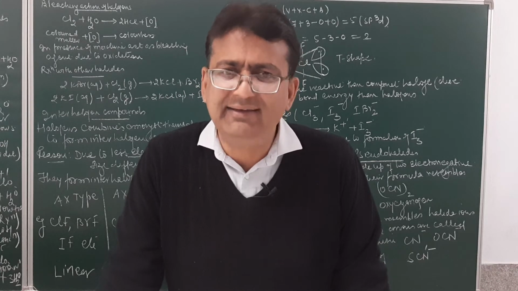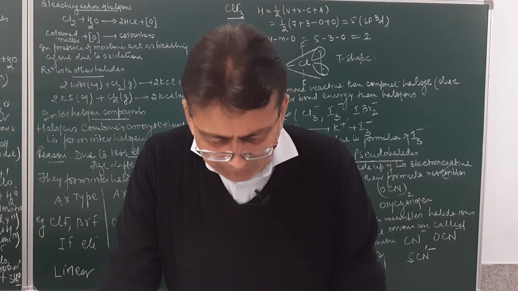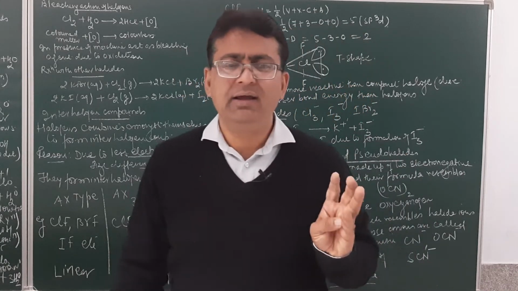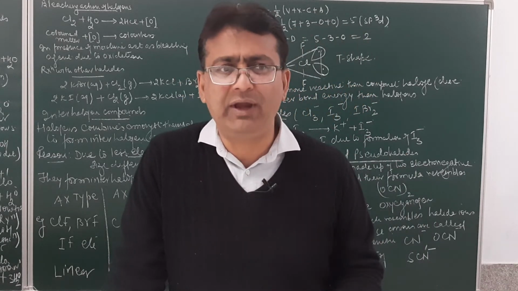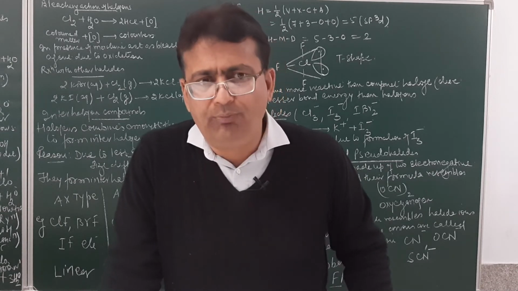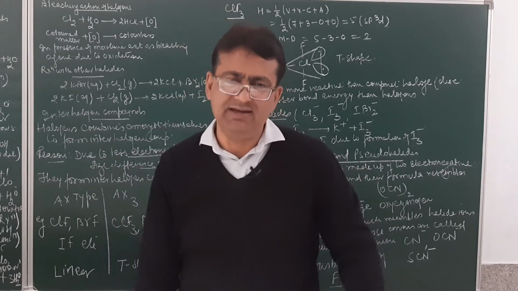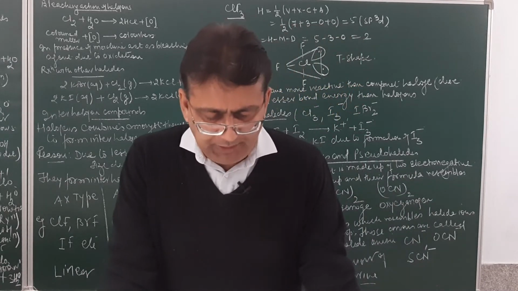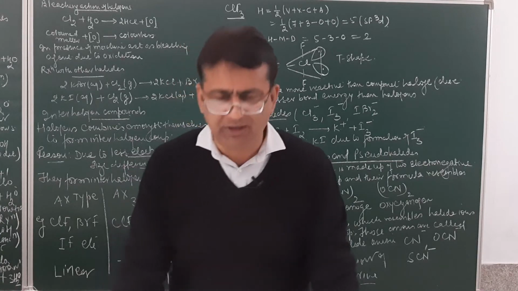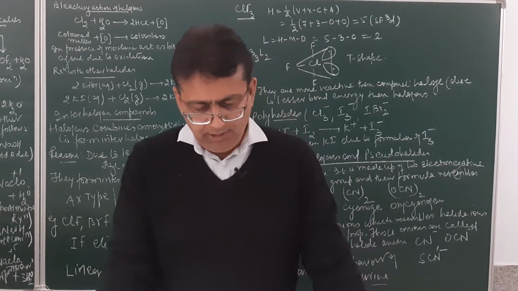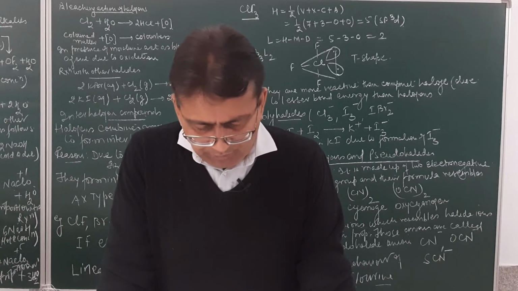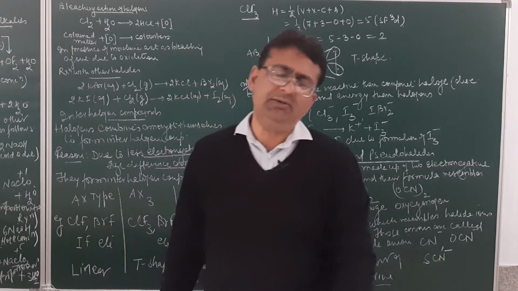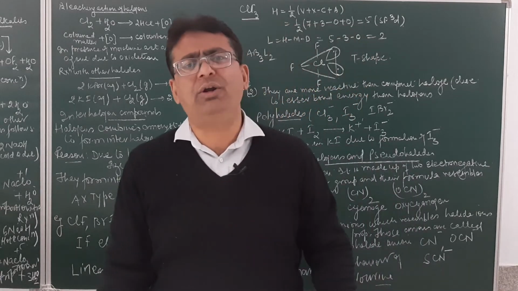Due to small size, high electronegativity, absence of vacant d orbital, and low bond dissociation energy. Some of the distinguishing characteristics of fluorine: it is most reactive, oxidation state is always -1, it forms hydrogen bonding, and it forms ionic compounds with metals. So these are some anomalous behaviors of fluorine.